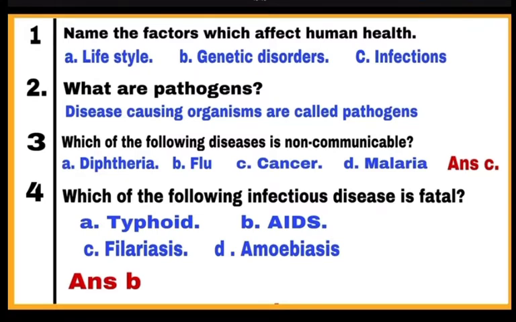Question number 4. Which of the following infectious disease is fatal? Infectious diseases can be transmitted from sick person to healthy person, and it is AIDS which is the most fatal infectious disease. So here correct option is B.